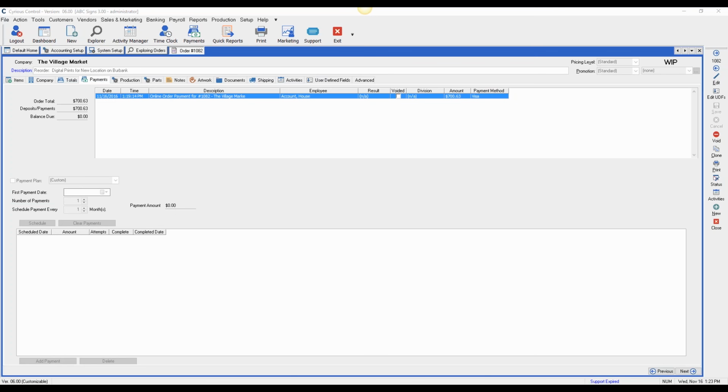And I guess the only other hope I would have is, can they put in their credit card information to send it to me so that I can run all their invoices? Okay. So remember at the beginning of the call, I said whenever you create that Freedom Pay account, it's going to allow you to do two things. It's going to allow you to process online payments, which is what we just did. The second thing is you'll be able to save the credit card in your system on the contact record and use that card again for future orders. Okay, that's great. But that's only if you're processing credit cards inside of Control. Mm-hmm.